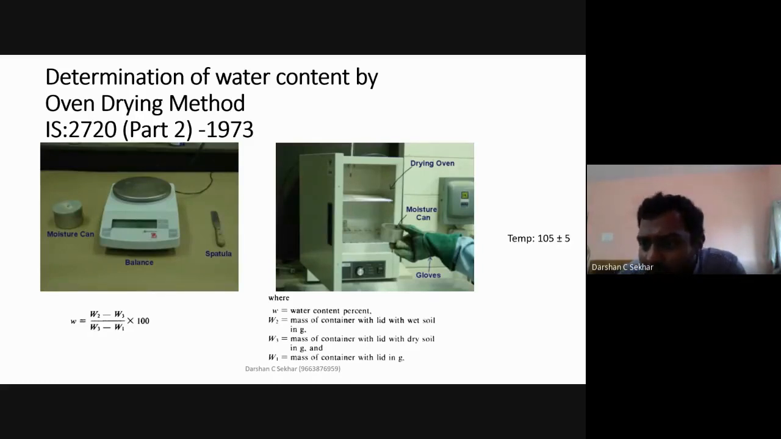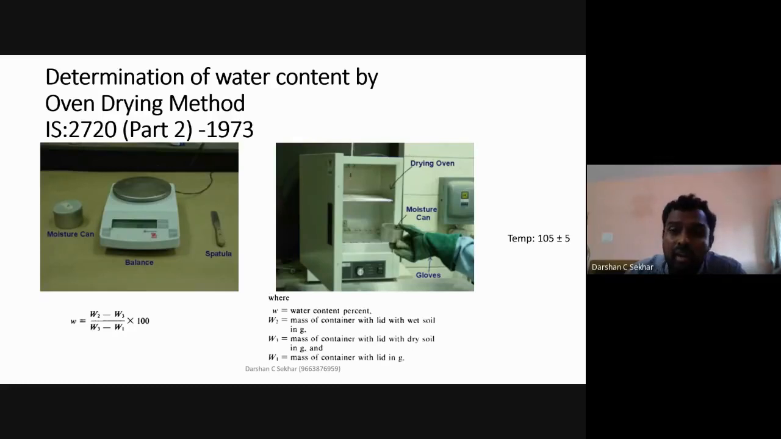Generally, the oven temperature will be 105 plus or minus 5 degrees. So it should be in the range of 100 to 110 degrees. That should be the temperature range of this oven.